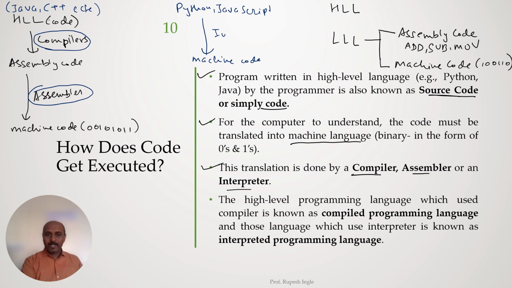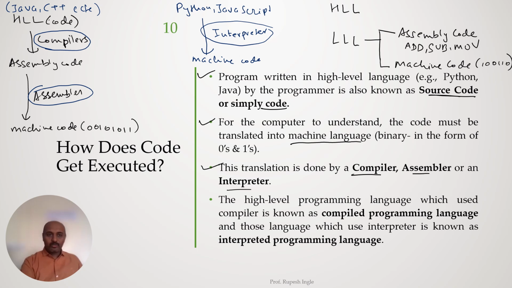It uses an interpreter. So what it does, it directly converts the code written in a high level language, in Python or JavaScript, directly into the machine code without converting it into the intermediate code, which is assembly code. So that is the difference between these languages.